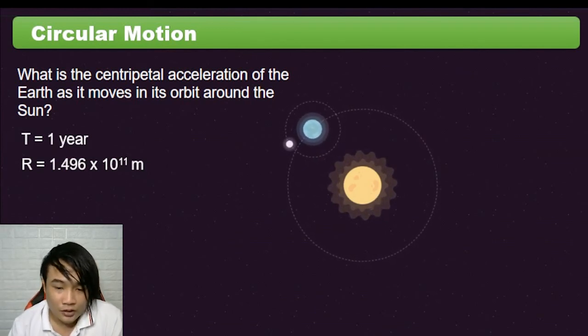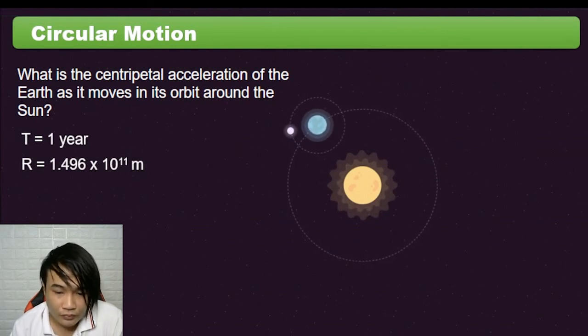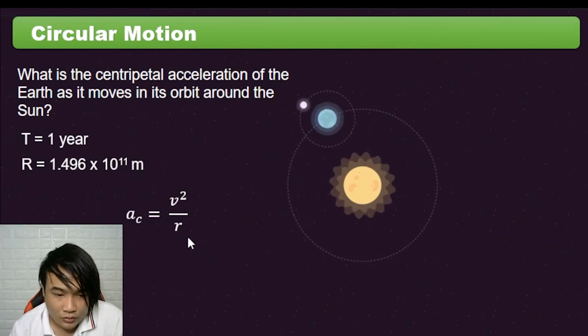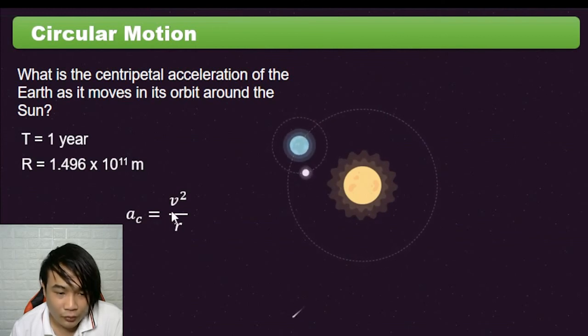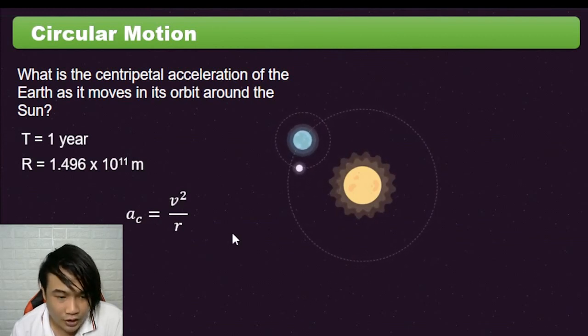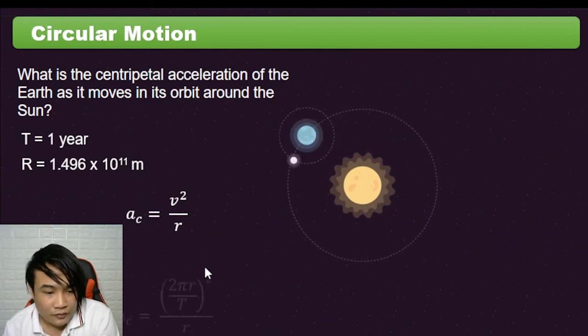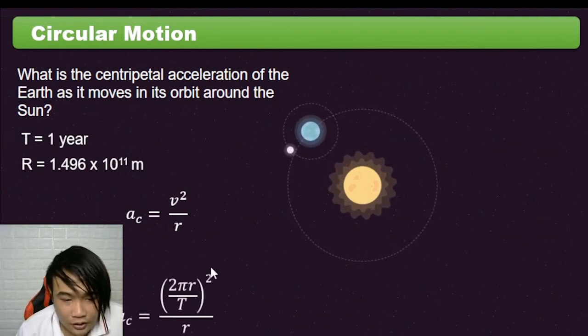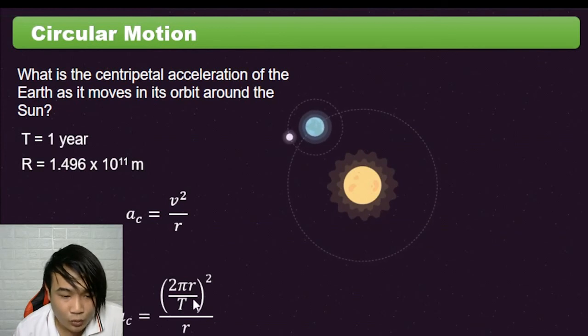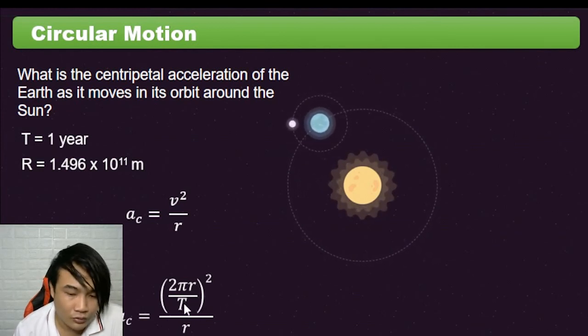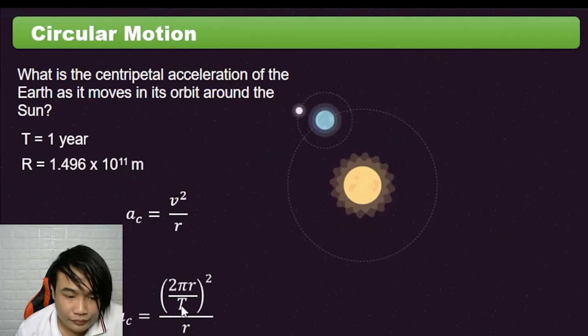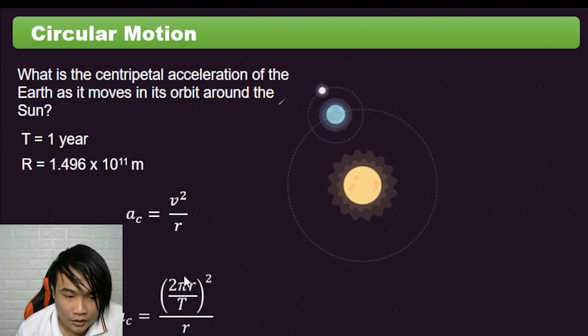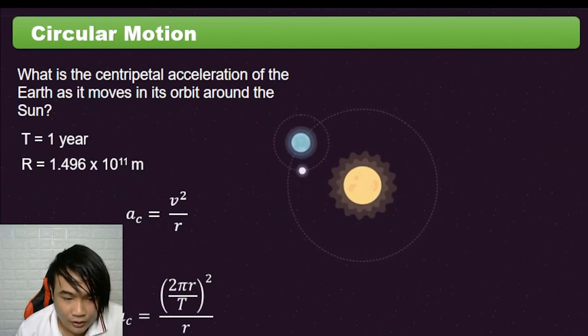So yung gagamitin natin yung equation natin, velocity is equal to distance, that is 1 revolution, 2 pi r divided by T. So acceleration, ang formula natin kanina yung v squared over r. Then yung velocity natin is equal to 2 pi r over T, yung T is 1 year. So ito ay 2 pi r, that is yung radius natin dito, squared over r.